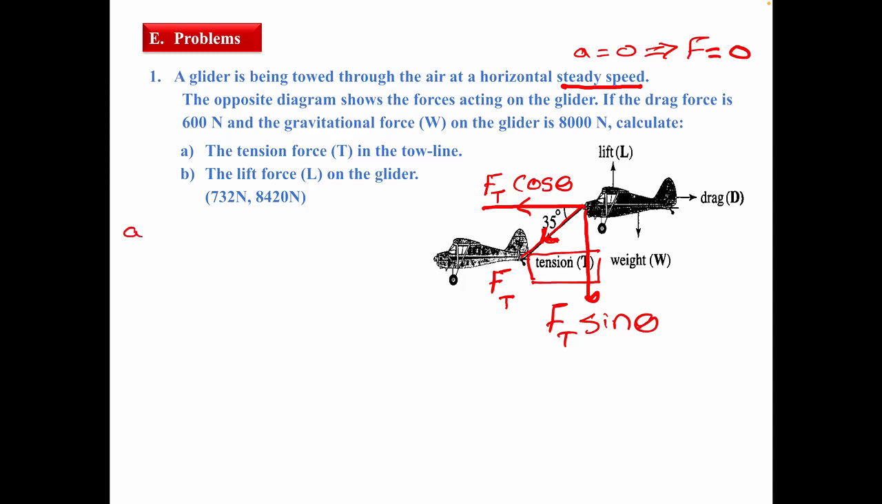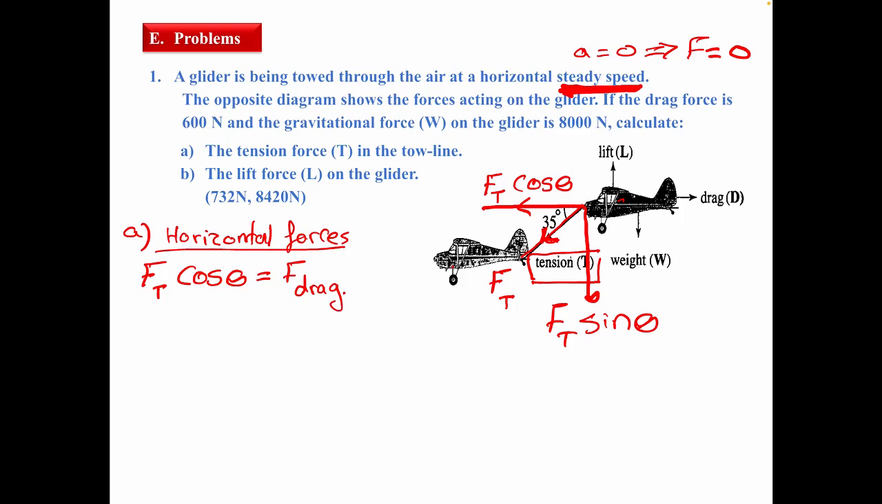To get number A, the glider moves with a steady speed. Steady speed means that acceleration equals 0 and the force equals 0. So the force to left equals force to right. These are the horizontal forces. What is force to left? Force to left is Ft cosine theta. Force to right is the drag force. Now Ft cosine theta equals F drag.